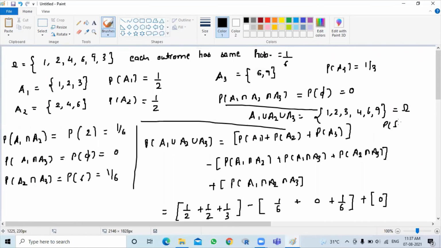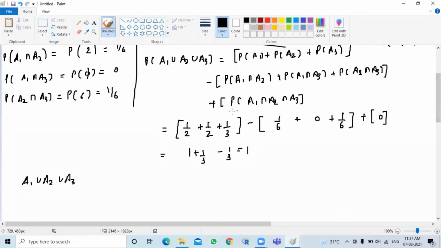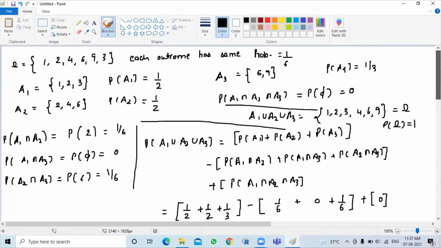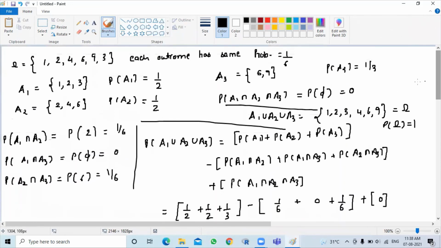So the probability of omega must be 1. So this is a verification. It is not always going to be 1. You might have some disjoint sets also and some subsets also. This is just for the verification purpose. That is why I chose this question. So this is how we open the probability of union.